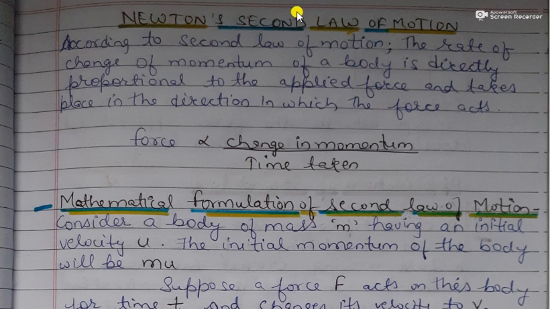Now, the second law of motion. According to the second law of motion, the rate of change of momentum of a body is directly proportional to the applied force and it takes place in the direction of the force. So force is directly proportional to change in momentum divided by time taken. If the time taken is large, the force exerted would be very small. If the time taken is short, the force would be very large.